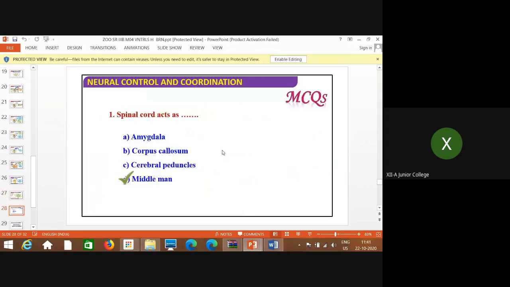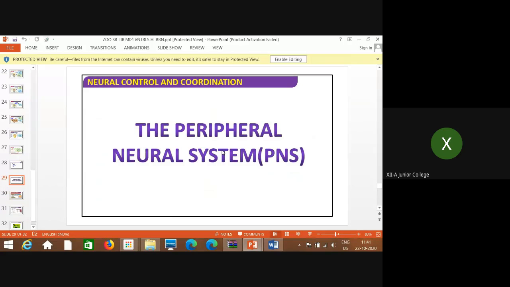Okay, so this is what is done with the help of the spinal cord. So we have studied the structure as well as functions of the spinal cord. Now we have completed the central nervous system, which includes the brain and spinal cord. We discussed all three parts of the brain, its location, that is position, the structure as well as functions. Then we discussed the four types of ventricles. Then we discussed the second part of the central nervous system, the spinal cord.